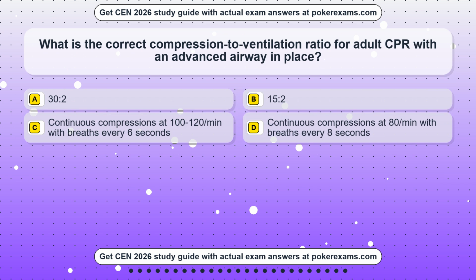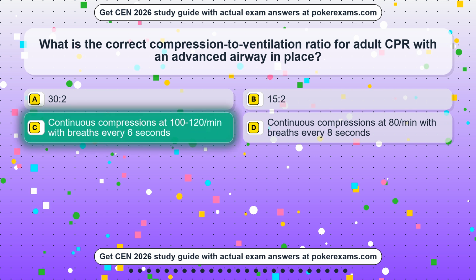Question 8. What is the correct compression to ventilation ratio for adult CPR with an advanced airway in place? Option A, 30:2. Option B, 15:2. Option C, continuous compressions at 100-120/min with breaths every 6 seconds. Option D, continuous compressions at 80/min with breaths every 8 seconds. The correct answer is option C. Continuous compressions at 100-120/min with breaths every 6 seconds.